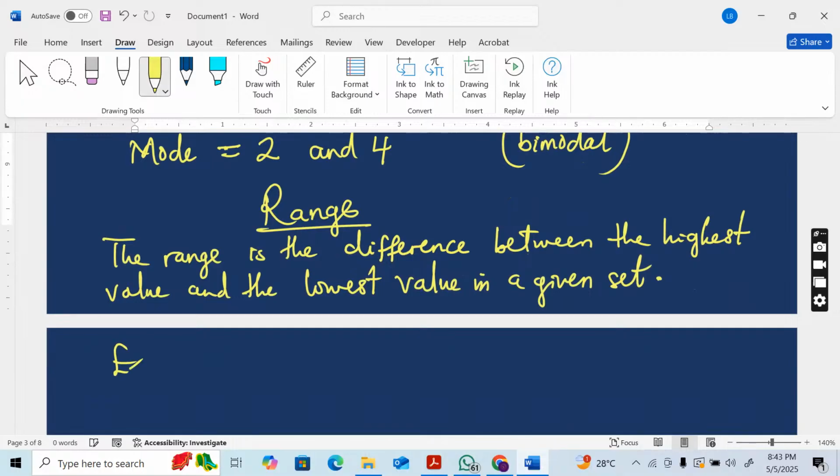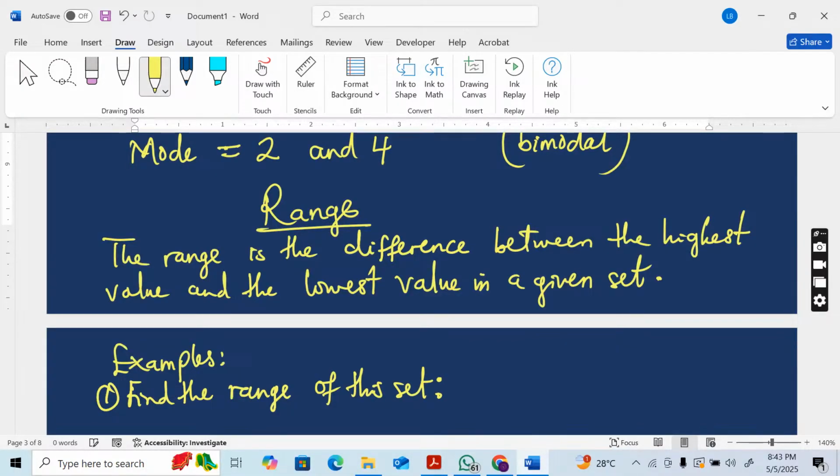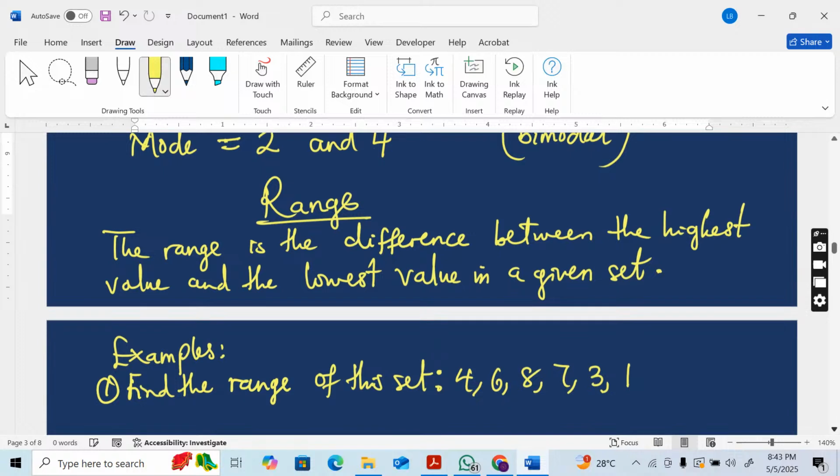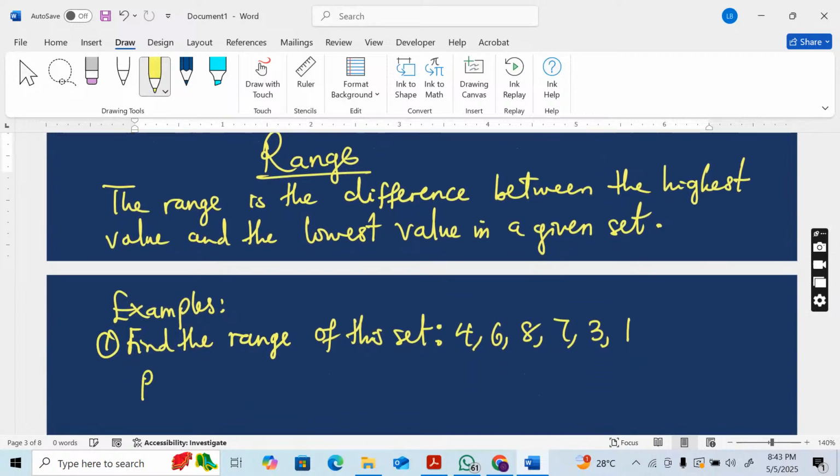So look at these examples. Number one, find the range of this set: 4, 6, 8, 7, 3, 1. To find the range, it is the highest number minus the lowest number.